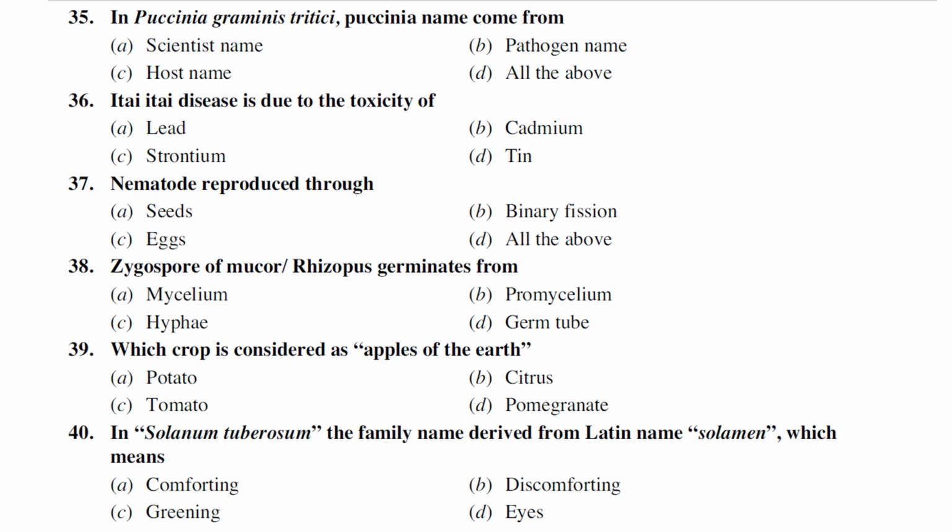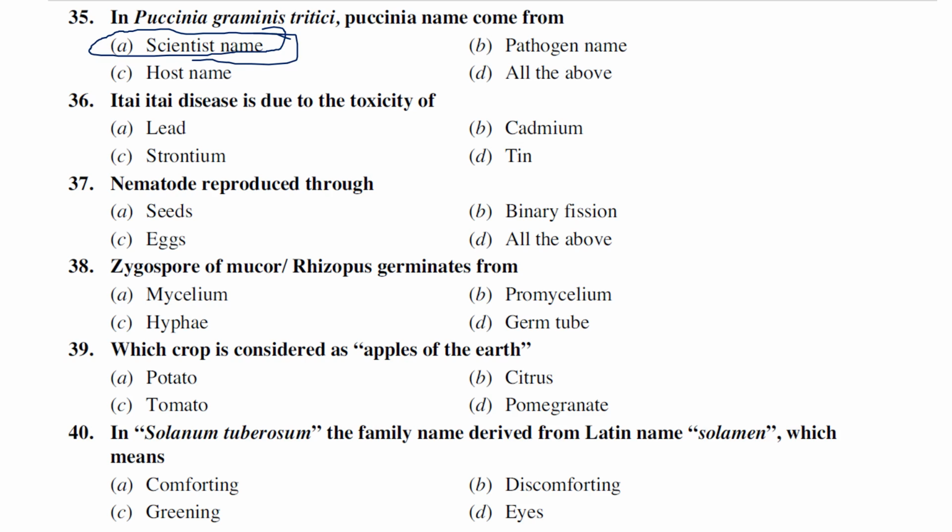In Puccinia graminis, the name Puccinia came from: scientific name, pathogen name, host name, all the above. It is actually supposed to be... Puccinia is a scientific name, starts with the genera, right? Okay, pathogen name, of course it's a pathogen also. A pathogen name, host name. Anyway, among the given options, it seems that the Puccinia in Puccinia graminis came from the scientific name, right? So that is a genera name. Of course, a pathogen also, but it's a genera name, so it's a scientific name.